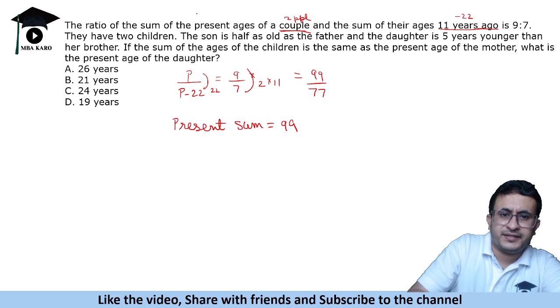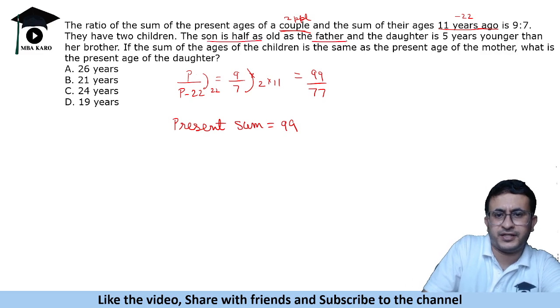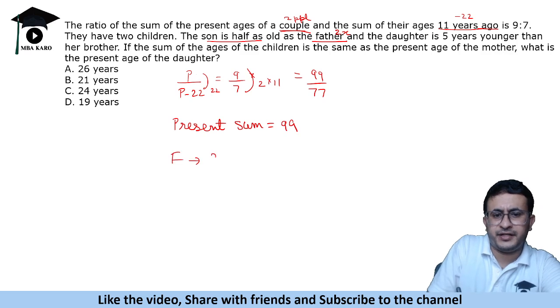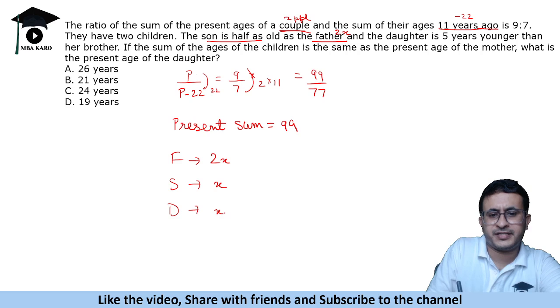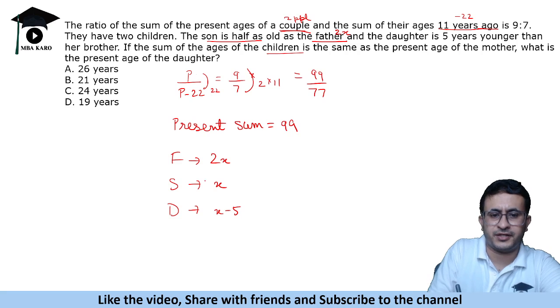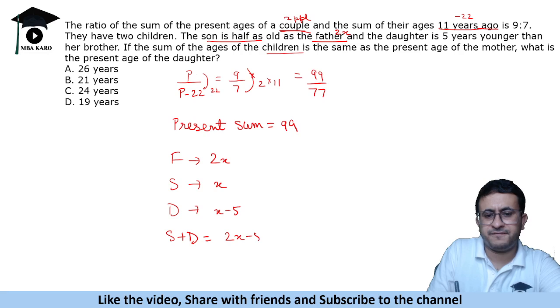See this thing, the son is half as old as the father. Son is half of father. So let us say father is 2x years old. So let's take the father's age as 2x. Then it means son is x. Okay, half as old. Daughter is 5 years younger than her brother, so daughter will be x minus 5. And it is given that the sum of the ages of the children is the same as the present age of the mother. So son plus daughter age is 2x minus 5, that is equal to age of mother.